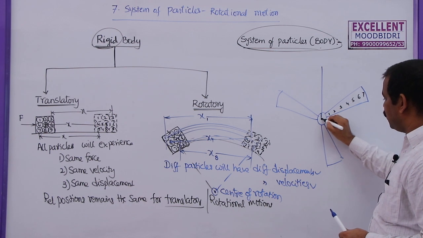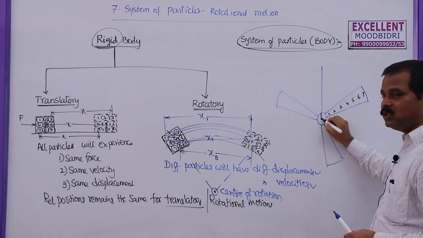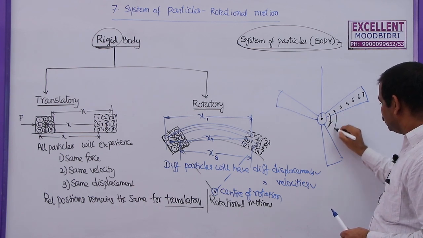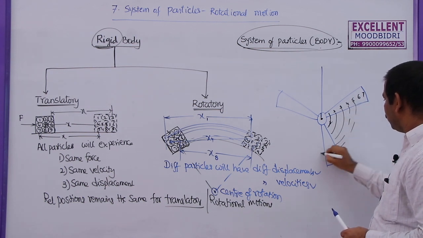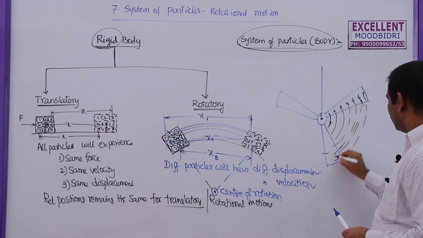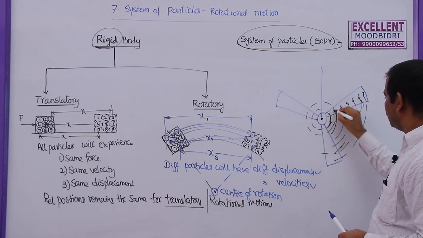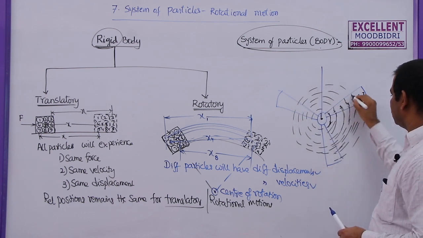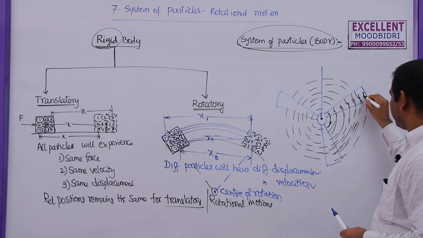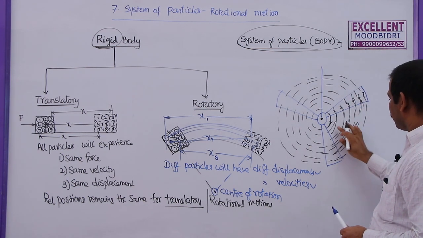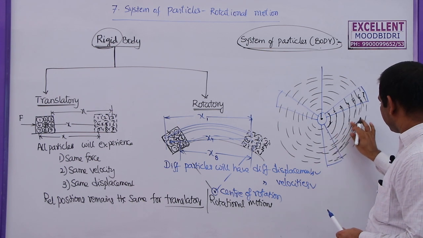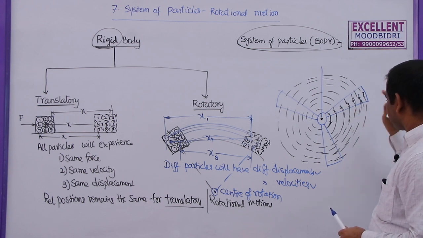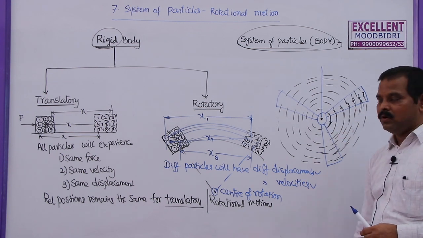This point is not going to change its position. Particle 1 will change its position, and after some time it will come to this point. Then 2, 3, 4, 5, 6 and 7. So different particles will describe different circular paths, but all of these are rotating about a fixed point. That fixed point is called the center of rotation.